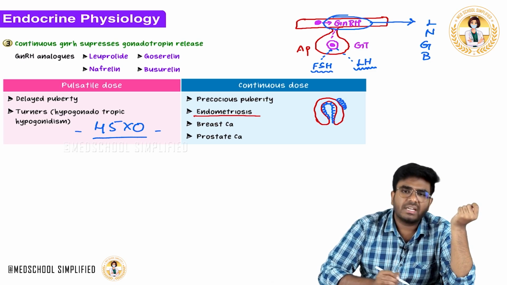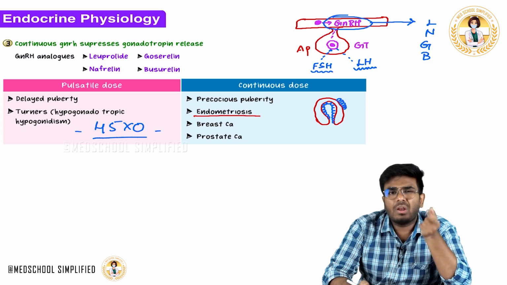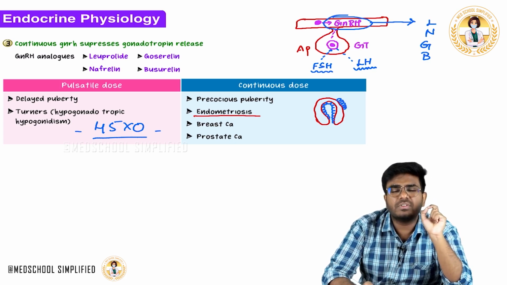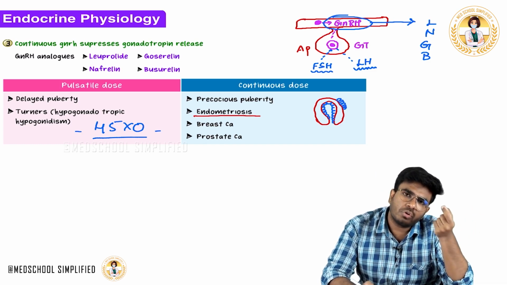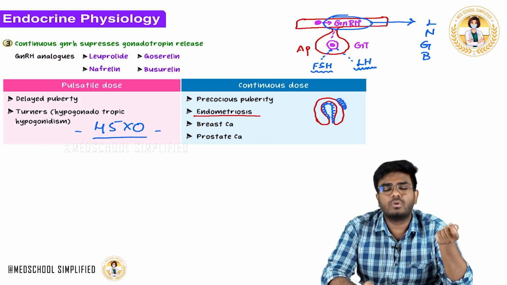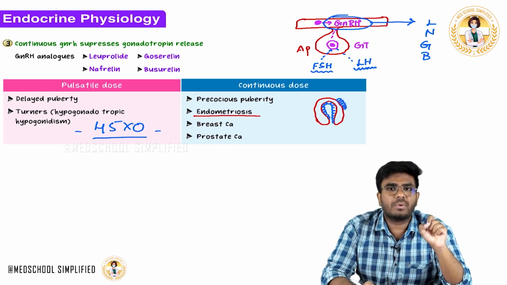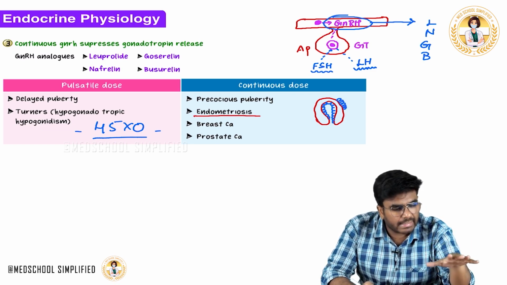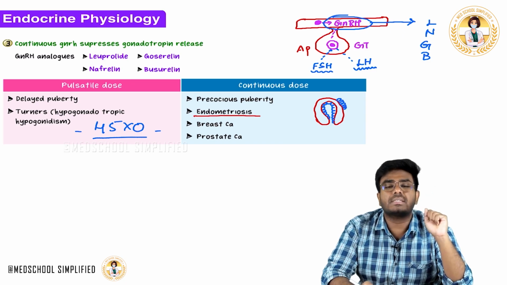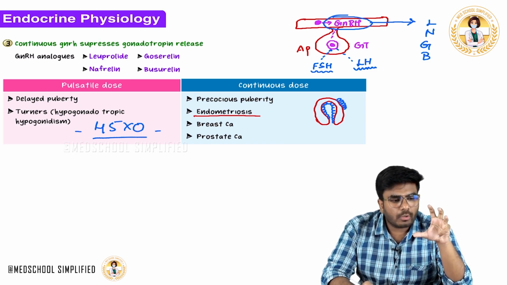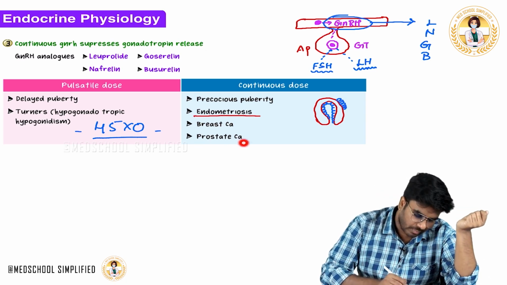Even breast cancer. What is breast cancer? It's a cancer in the breast, in a simple way. Now, what is the food, or the stimulus, for this breast cancer? It's the estrogen. Estrogen helps in breast development, we all know this. For breast cancer also, estrogen is the stimulus. So what do you need to do in a breast cancer patient? You have to decrease the estrogen levels. When estrogen levels go down, the tumor size decreases because no stimulation is there, right? So automatically the tumor size decreases and it will be very easy to perform the operation. Even breast cancer, same stuff.